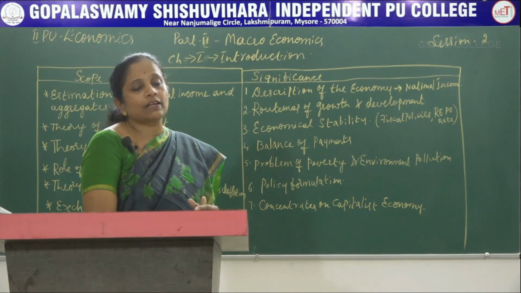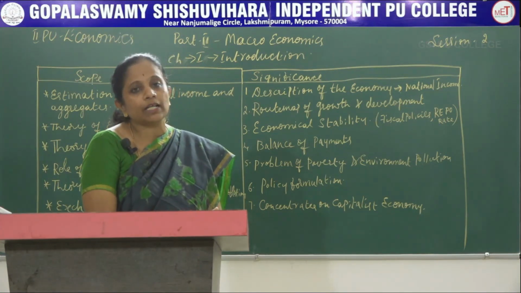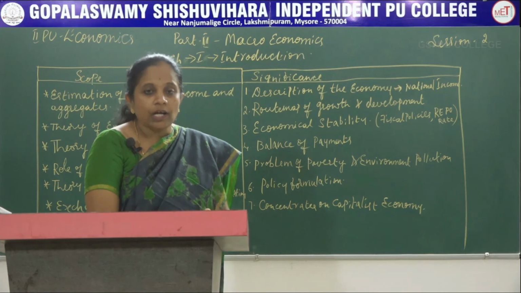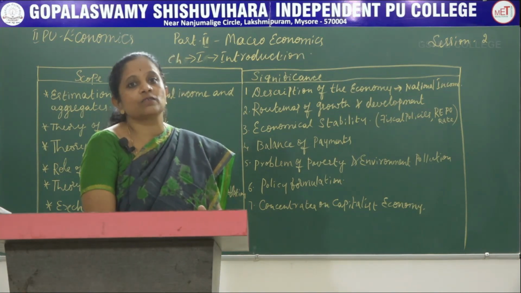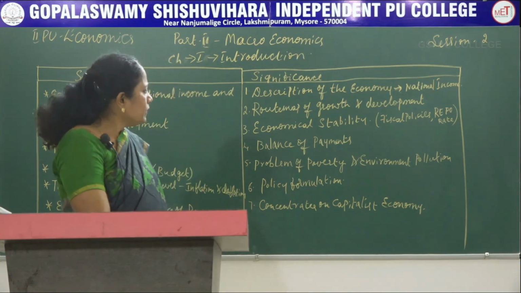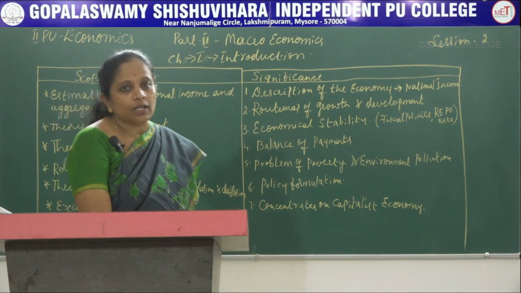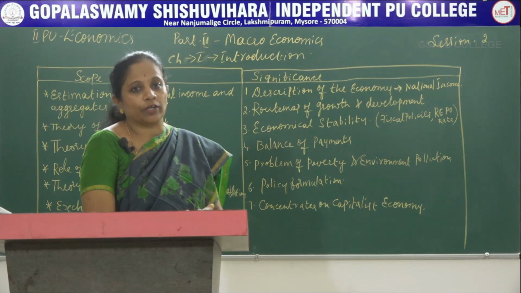So in the mixed economy system, there is equal participation of both government as well as private ownership, and in India we have such a mixed economy system, in which progress can be achieved. So with all these, we come to the conclusion of this scope and significance part of macroeconomics.